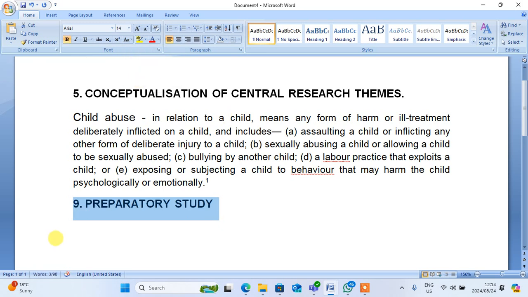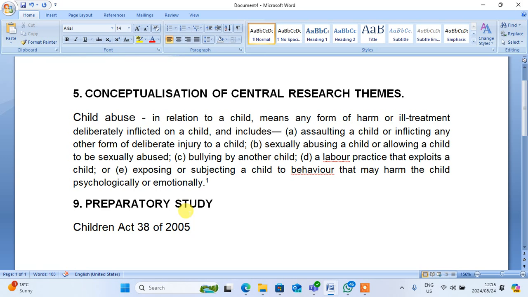All right. So I'm doing this because I've already put the child abuse, which is based on the Children's Act. So I will come here and put the Children's Act, because it's one of the materials that I will be using. Act 38 of 2005, right? So I've already put the preparatory study.